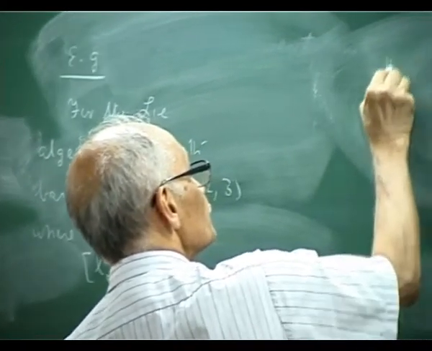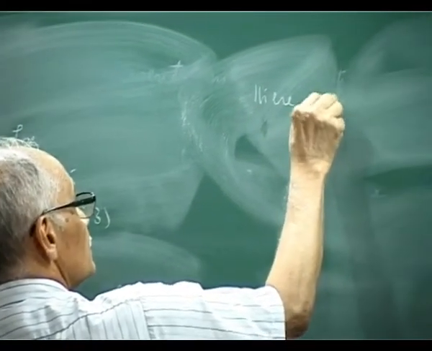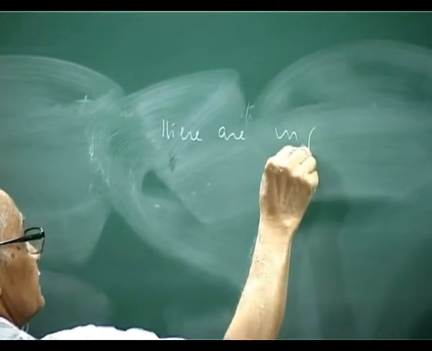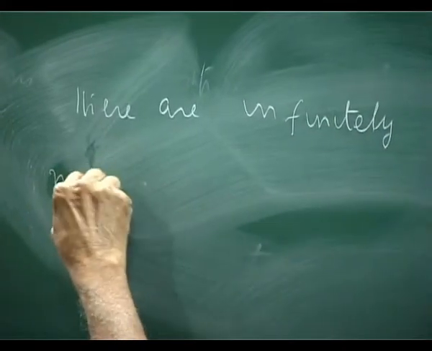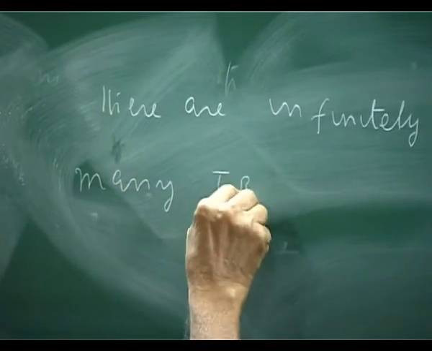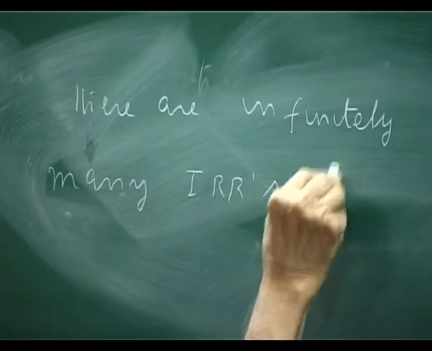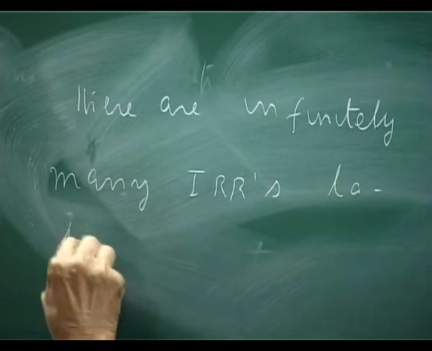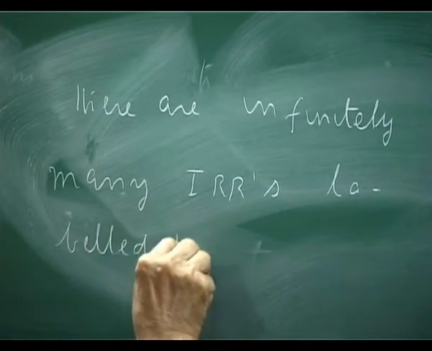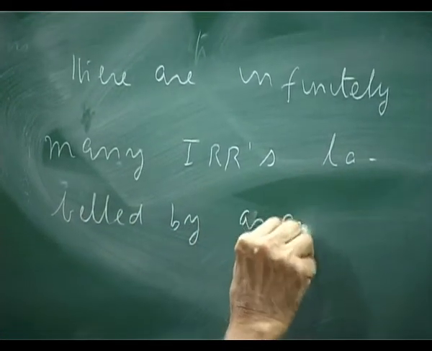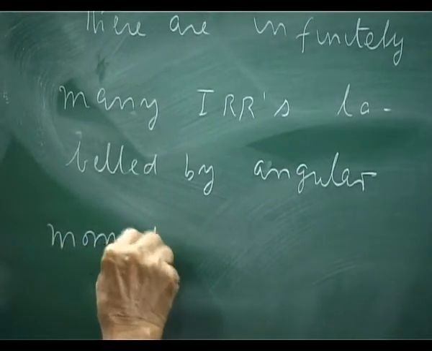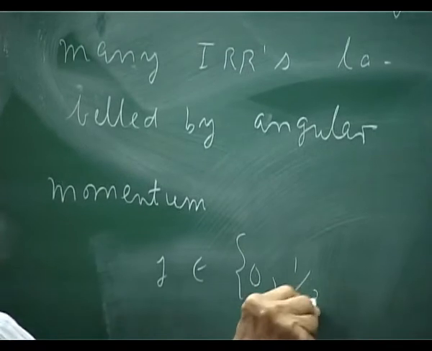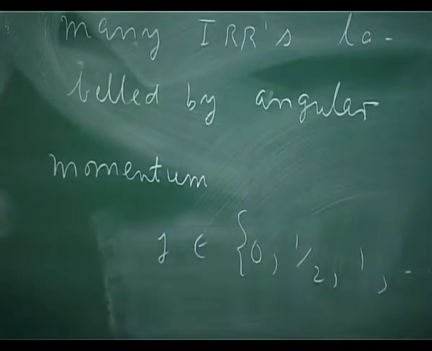there are infinitely many irreps, labeled by angular momentum J, and J takes values 0, half, 1, and so on.